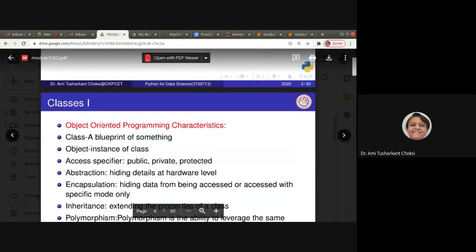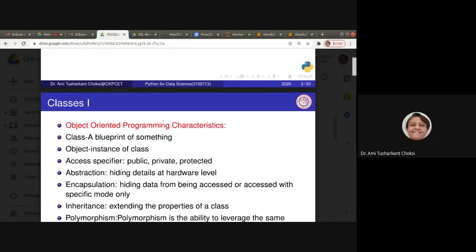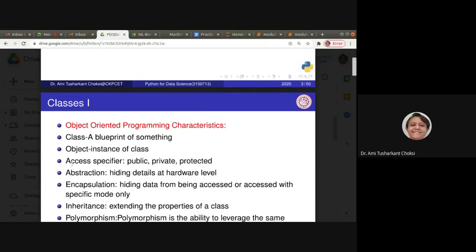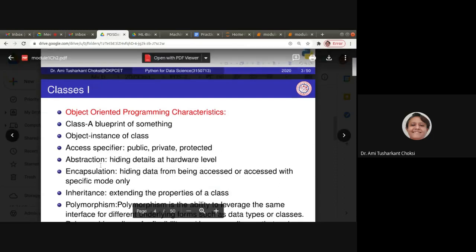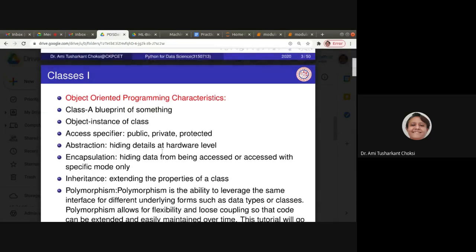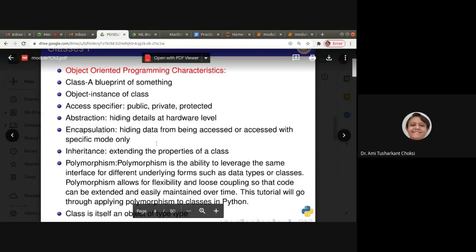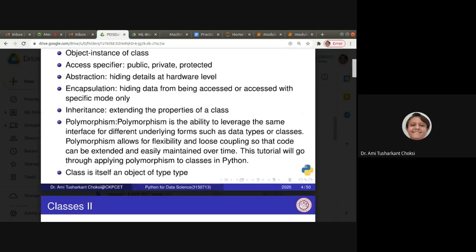So we want to know the object-oriented programming characteristics. Class, a blueprint of something. Object, that is an instance of a class. Access specifiers: public, private, protected. Abstraction, that is hiding details at the hardware level. Encapsulation, hiding data from being accessed, or accessed with a specific mode only. Inheritance, extending the properties of a class.